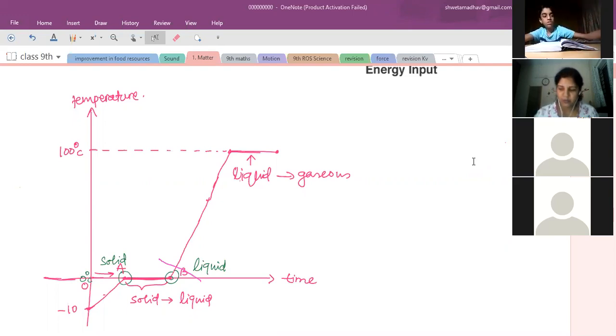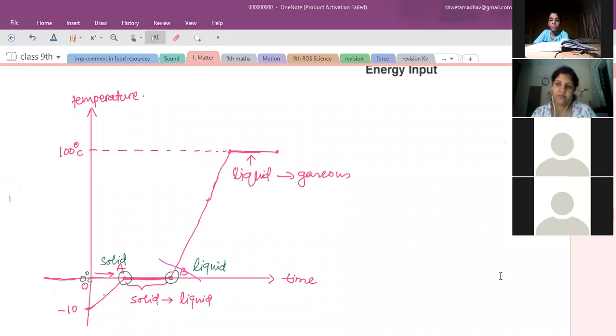Now for that purpose, we use ice at 0 degrees Celsius, not water at 0 degrees Celsius. Here at position A, ice is present, and at position B, water is present. But both of them have the same temperature of 0 degrees Celsius, right? But for the purpose of a cooling mixture, we prefer solid ice at 0 degrees Celsius. Water at 0 degrees Celsius, we don't use.